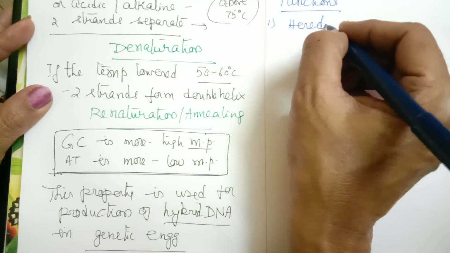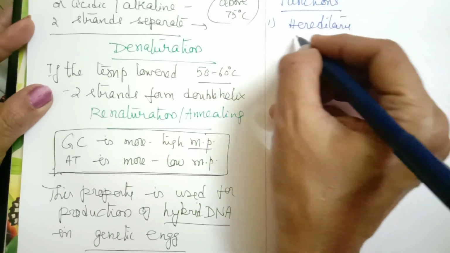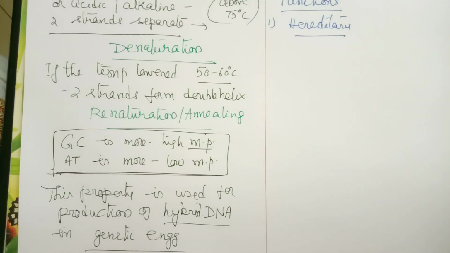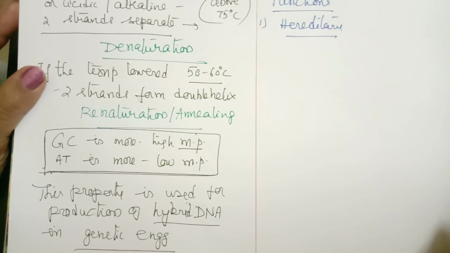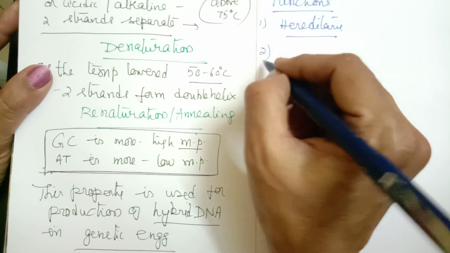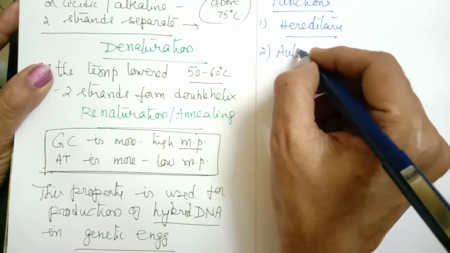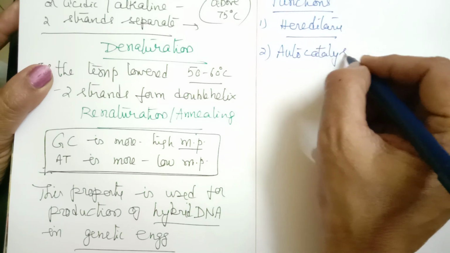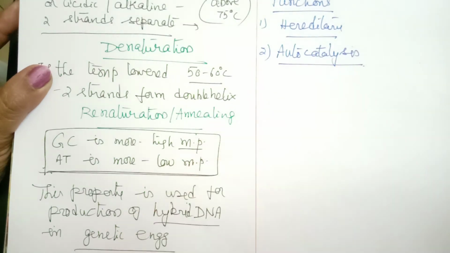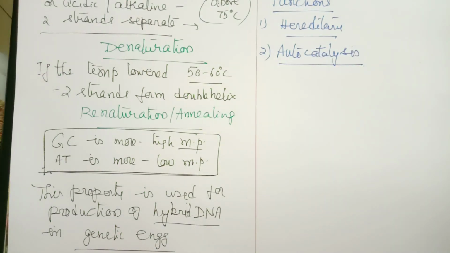It has a hereditary function. For hereditary function, it can perform a function we can call autocatalysis. So first, what is autocatalysis?